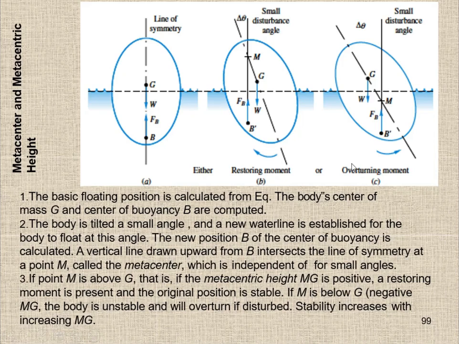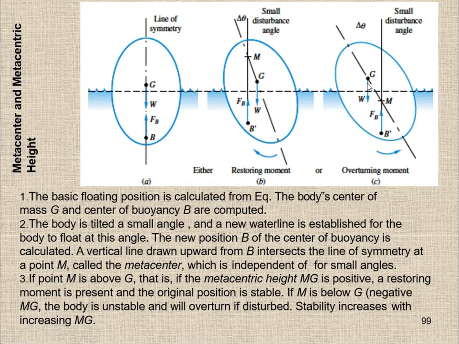If M is below G, if the metacenter point M is below G, what will happen? The MG is considered negative, the metacentric height is considered negative. The body is unstable and will overturn if disturbed. So if we disturb in this case, when the metacenter is below G, what will happen? There is an overturning moment. The body will not be stable.